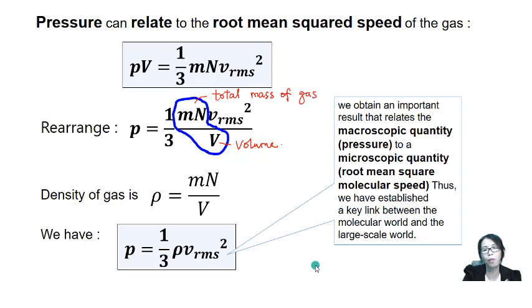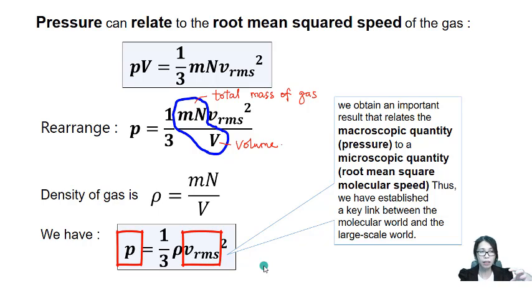From this equation, we can obtain a very important result: we managed to relate the macroscopic quantity, pressure, to the microscopic quantity, the root mean square molecular speed. So we have established a key link between the molecular world and the large scale world.